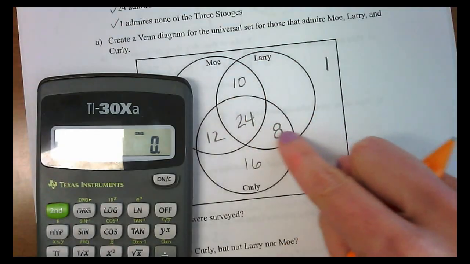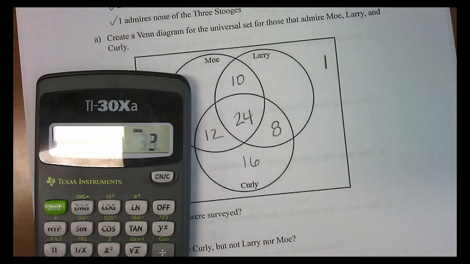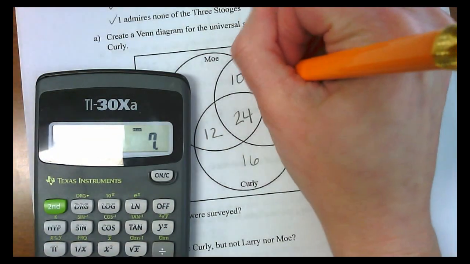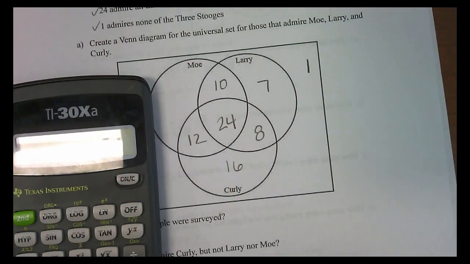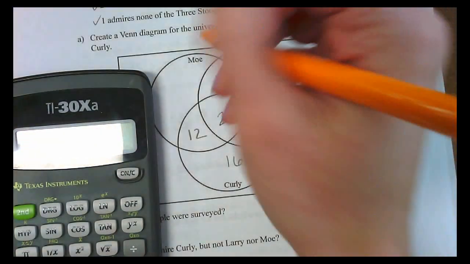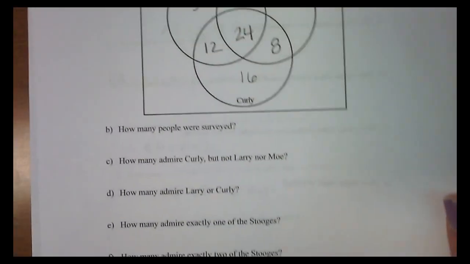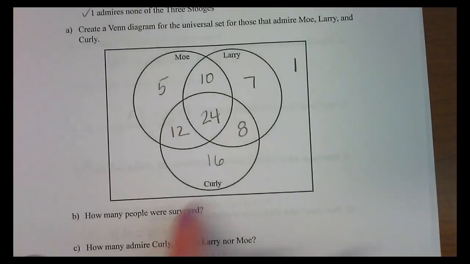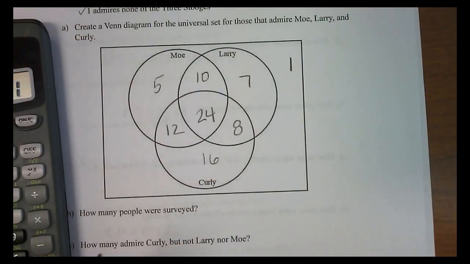49 for Larry, so we're going to have to take 49 and take away these values, 10, 24, and 8. And then 51 for Mo means I start with the 51 and I take away the 10, the 24, and the 12. That leaves us with 5. Now we can answer the rest of the questions. How many people were surveyed means I'd have to add up all of our numbers. 5, 10, 7, 12, 24, 8, 16.